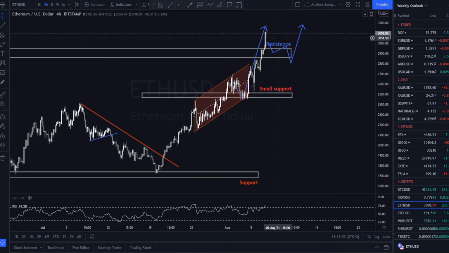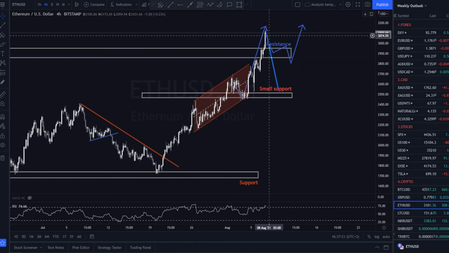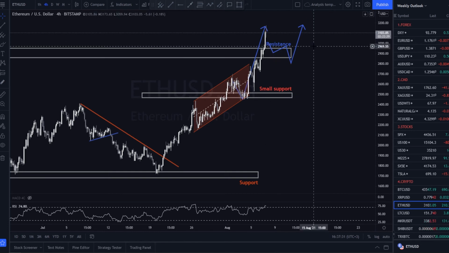Technically, Ethereum, like Bitcoin, finds itself at a resistance area marked on the chart. If the price consolidates in this area or continues higher right away, we give a high probability for a continuation to the upside. Potential area for reversal after a sharp pullback is the small support area located at $2,500. After this big bullish move that started on the 20th of July, there is a very good chance for a bigger consolidation in this area.